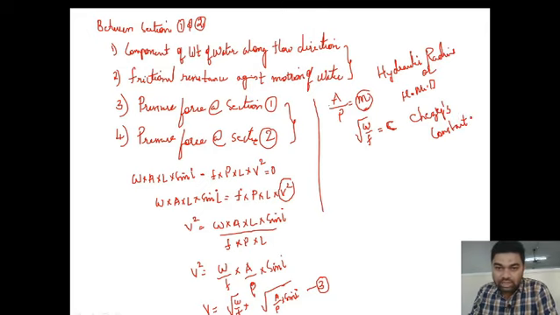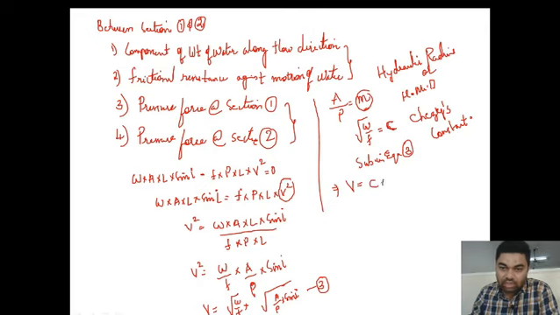So on substituting A by P equal to m and under root W by F equal to C in equation 3, the velocity becomes C into under root of A by P, which is small m, into sin I.